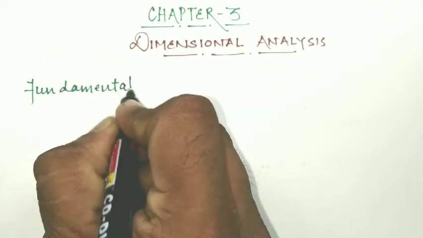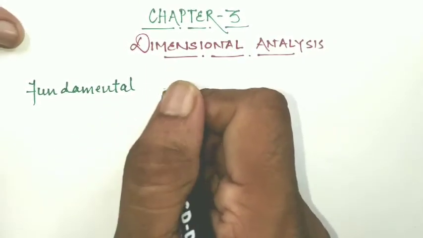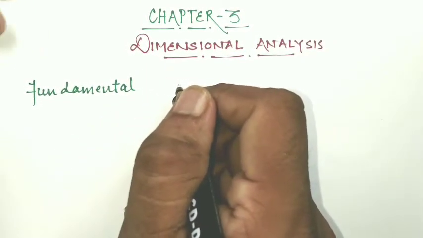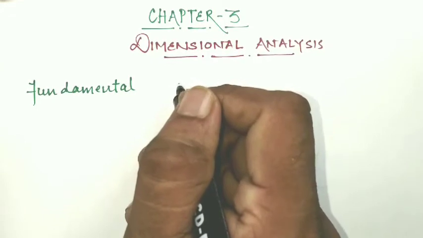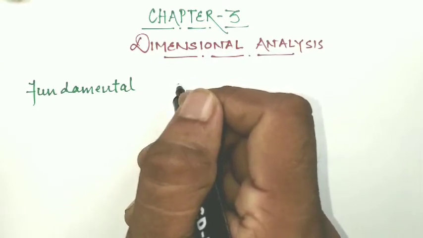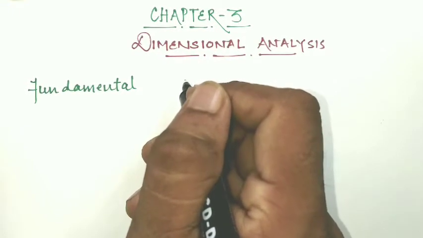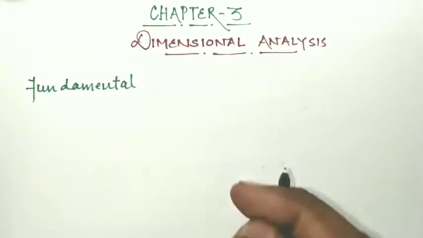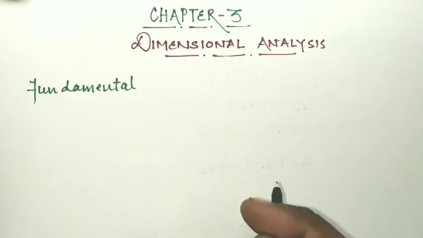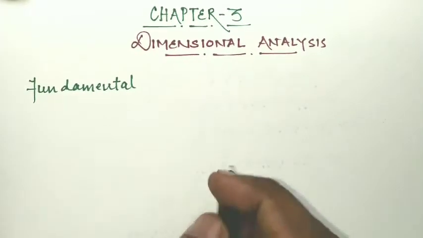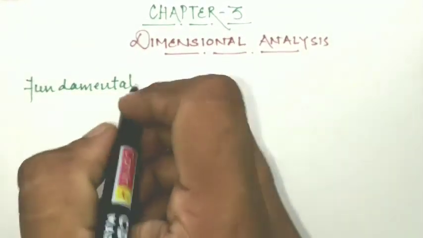As I have elaborated, there are some physical quantities. What do you mean by a physical quantity? Any quantity which requires measurement for its existence is said to be a physical quantity, and physical quantities are subcategorized into two parts.